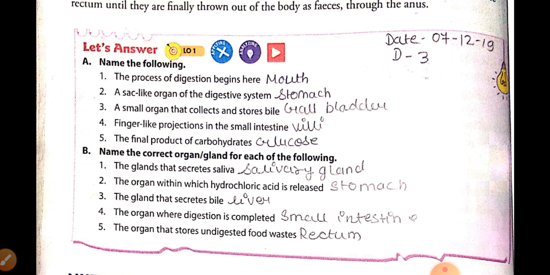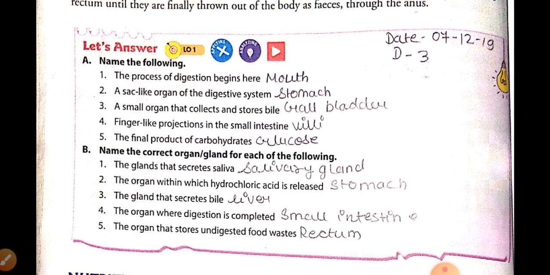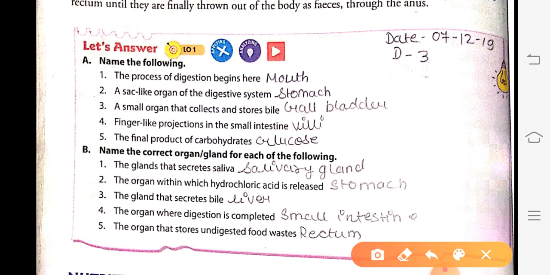This exercise is on page number 26. So just see. Name the following. First exercise. The process of digestion begins here, in the mouth. A sac-like organ of the digestive system, stomach. A small organ that collects and stores bile, gall bladder. What is a small organ that stores and collects bile? It is called gall bladder.